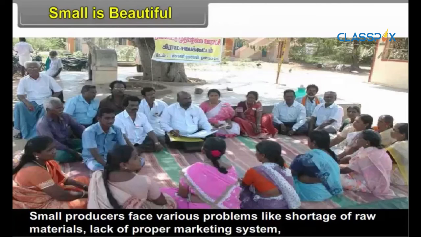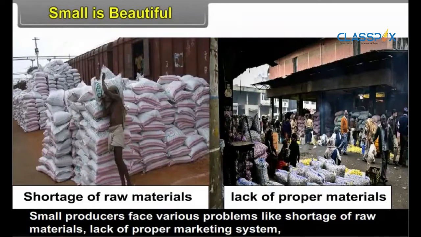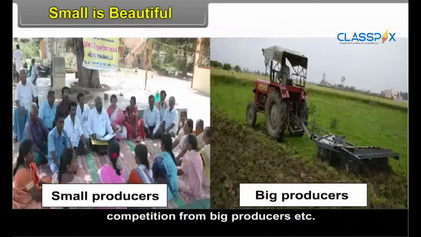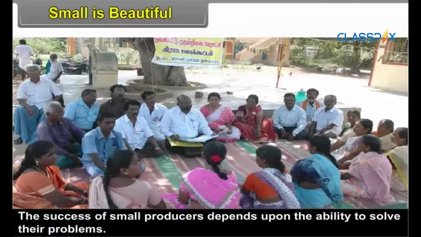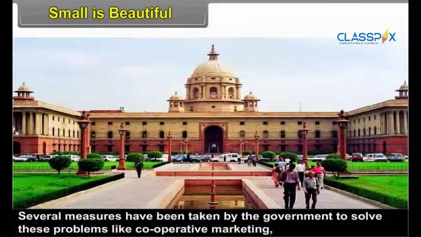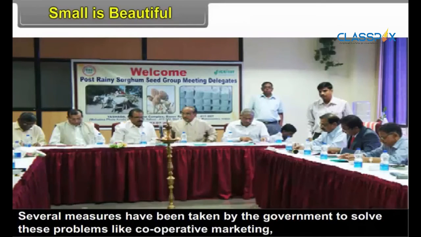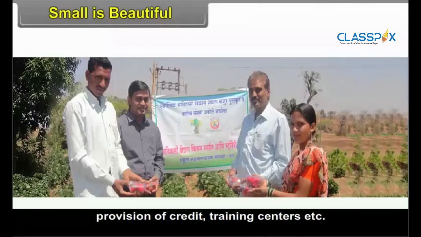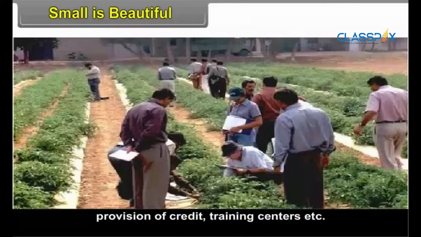Small producers face various problems like shortage of raw materials, lack of proper marketing system, competition from big producers, etc. The success of small producers depends upon the ability to solve their problems. Several measures have been taken by the government to solve these problems like cooperative marketing, provision of credit and training centers, etc.